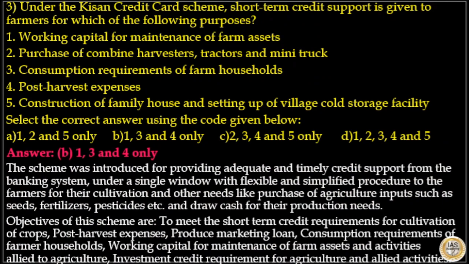The scheme was introduced for providing adequate and timely credit support from the banking system under a single window with a flexible and simplified procedure to the farmers for their cultivation and other needs like purchases of agriculture inputs such as seeds, fertilizers, pesticides, etc. and draw cash for their production needs. Objectives of the Kisan Credit Card are to meet the short-term credit requirements for cultivation of crops, post-harvest expenses, produce marketing loan, consumption requirements of farmer households, working capital for maintenance of farm assets and activities, investment credit requirement for agriculture and allied activities. So the answer to this question is option B. Statements 1, 3 and 4 are correct.